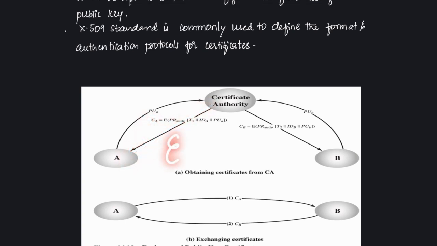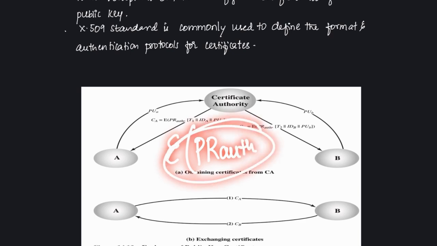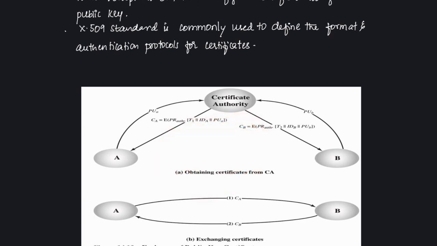This certificate is encrypted, and it can be decrypted using PR auth, that is the certifying authority's private key. This ensures that the certificate is signed by the certifying authority. The response comprises the timestamp T1, which indicates when the certificate was issued, then IDA, which tells the identity, and PUA, which is A's public key.